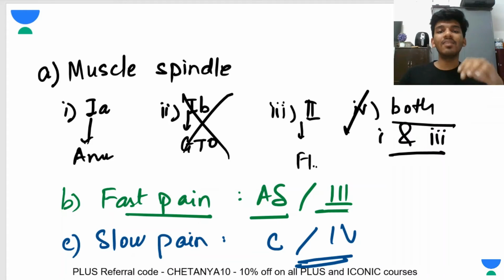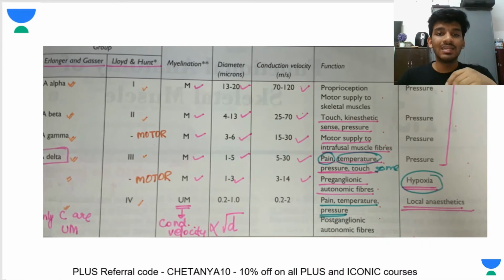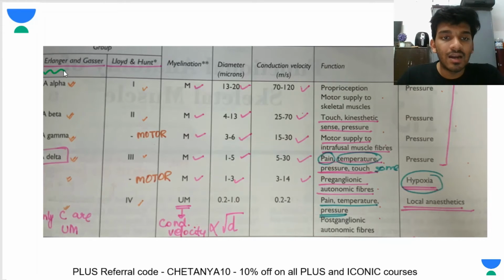All right. So let's have a combined look at these two tables. Let's review them together. I told you there is one classification called the Erlanger and Gasser classification. The second classification is the Lloyd and Hunt classification.